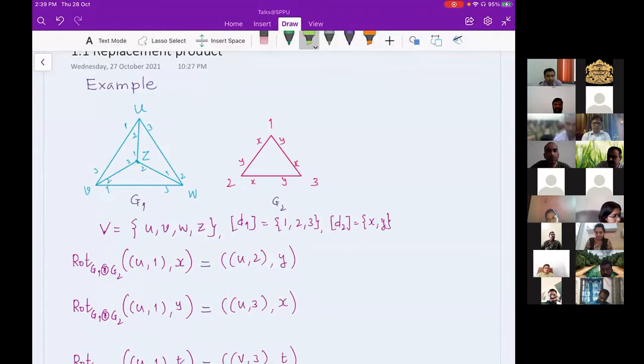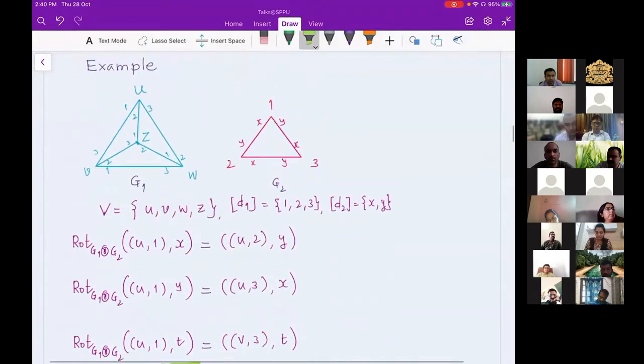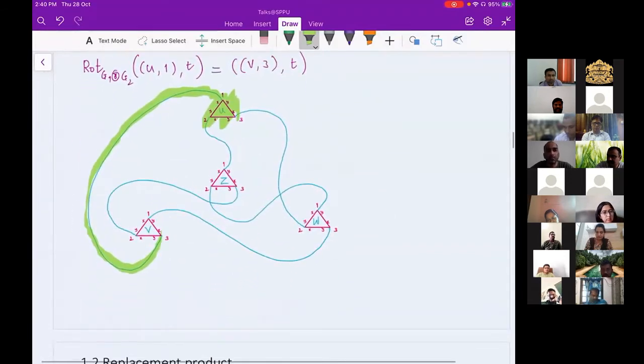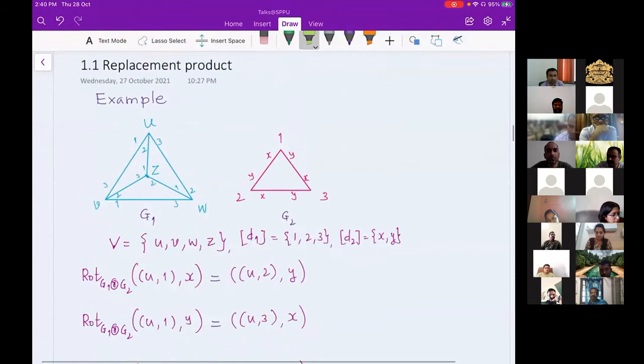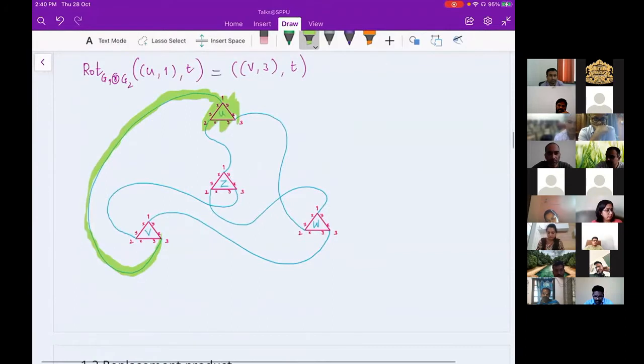So here there are 4 vertices, so I have 4 copies of the G2 graph, which I'm calling a sheet or cloud. So I have U cloud, V cloud, Z cloud, and W cloud, or U sheet, V sheet, W sheet, and Z sheet. And then U and V. So U1 is V3 in G1. I'm using that, and here I'm going from U1 to V3, and that's how the colored edge is connected, which just now I highlighted using green color.